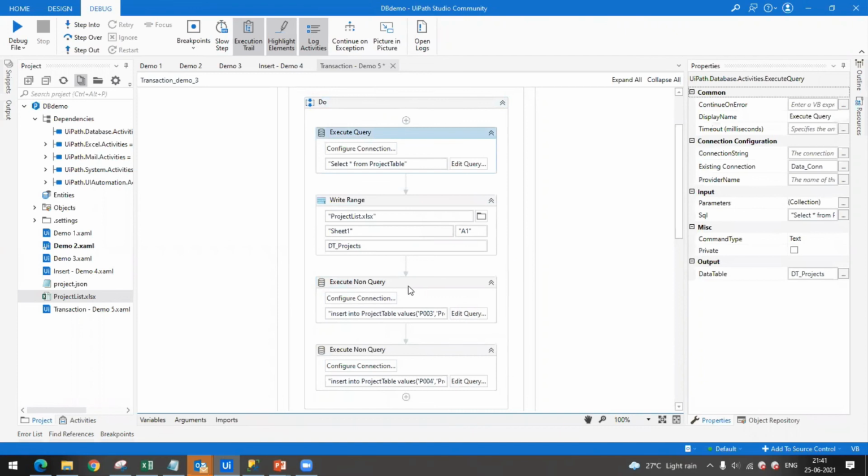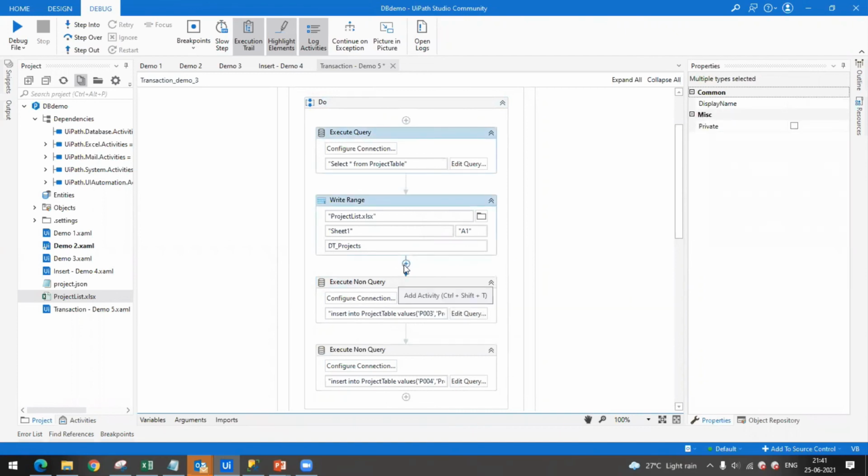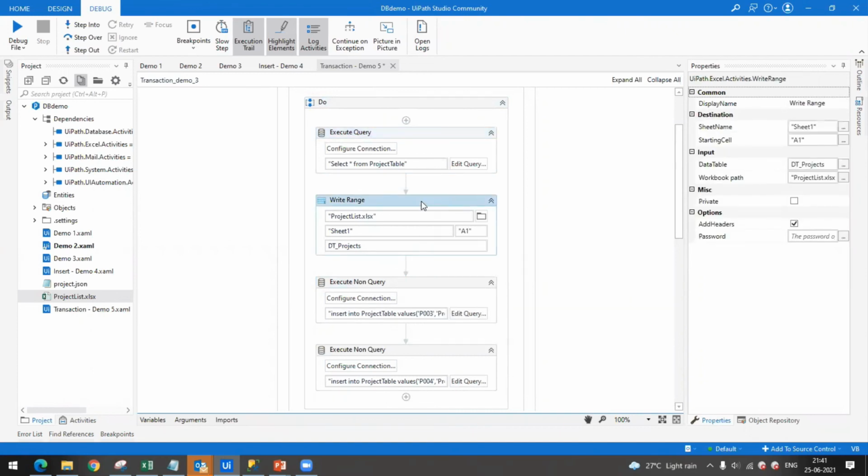But if your middle operations are too long, taking more than 30 minutes, then that connection will break and you will get an error. If it is too short, like 2 or 3 minutes, then your connection is still there.